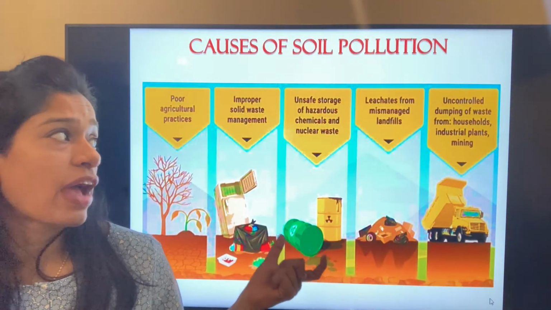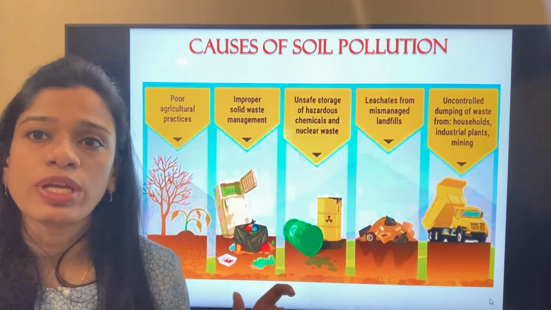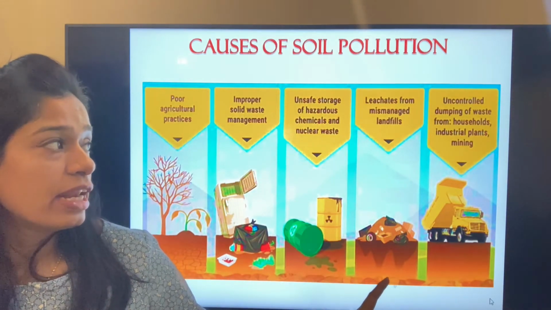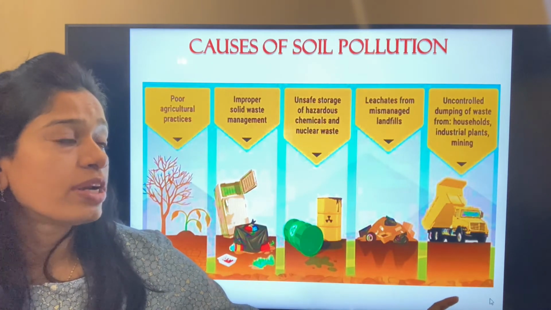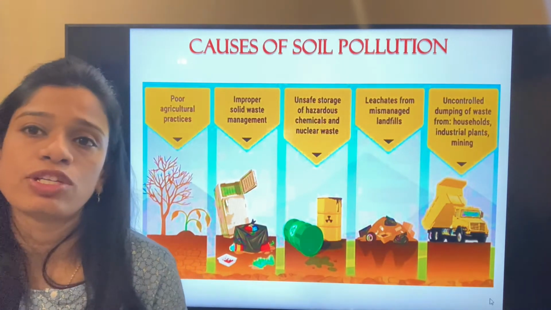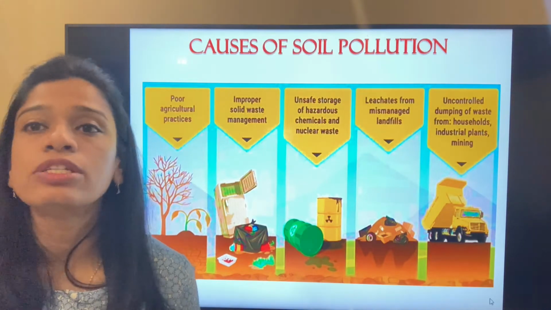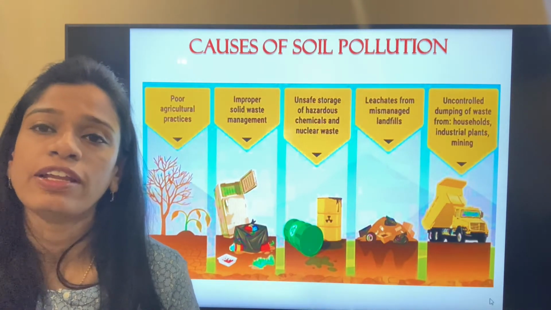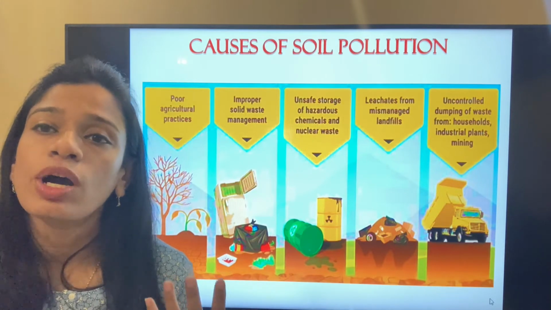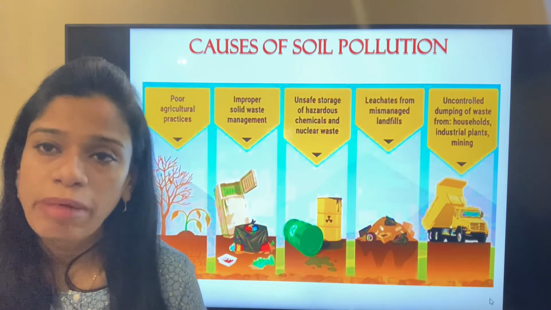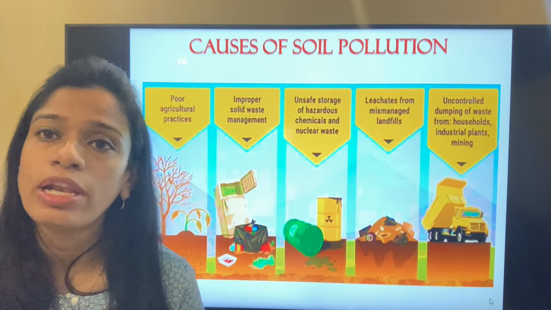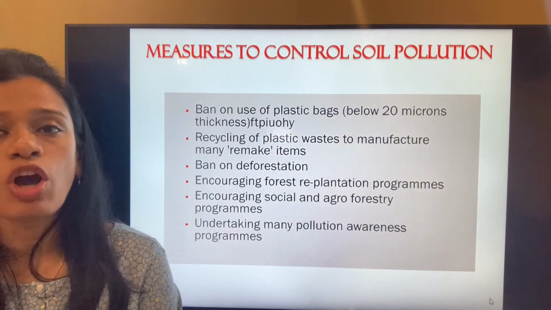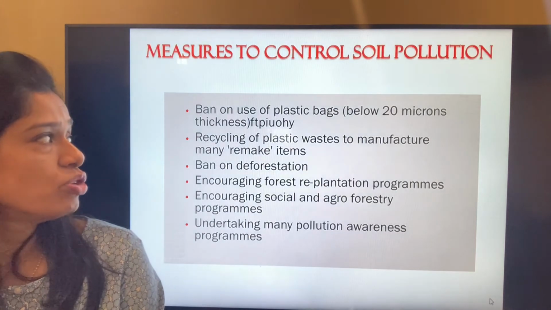Unsafe storage of hazardous chemicals and nuclear waste should not be done. And leachates from mismanaged landfills and uncontrolled dumping of waste from households, industries and plants all lead to soil pollution. And soil pollution will finally lead to problems for mankind, and not only mankind, all living things on the land. So what can be the solutions or measures to control soil pollution?